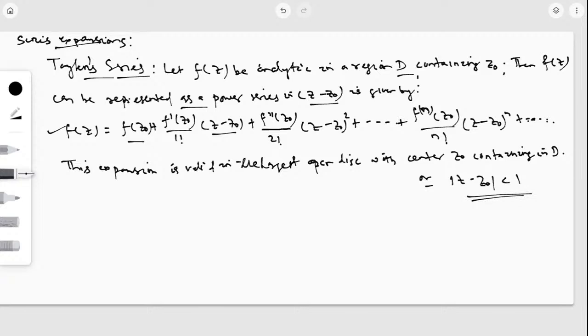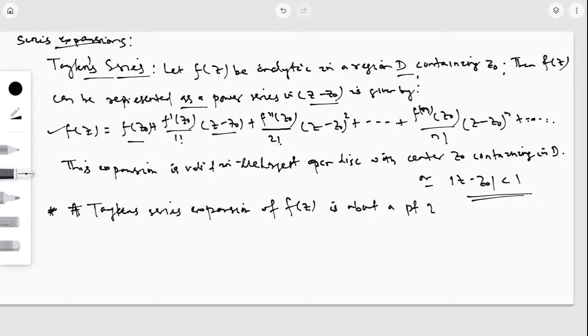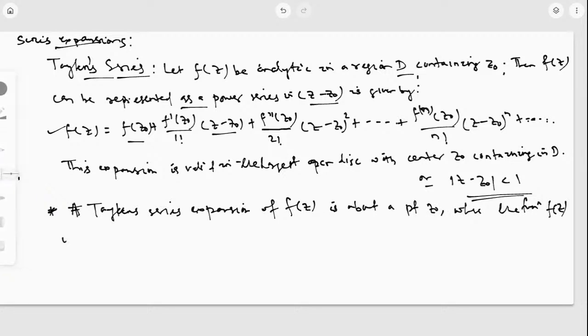Also, you may note that a Taylor series expansion of f of z is about a point z0 where the function f of z is analytic.